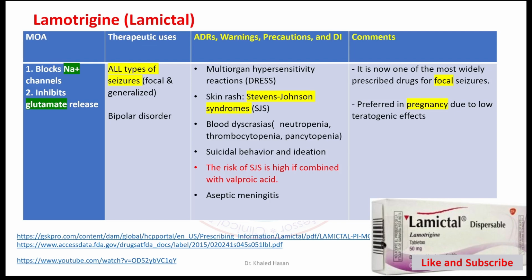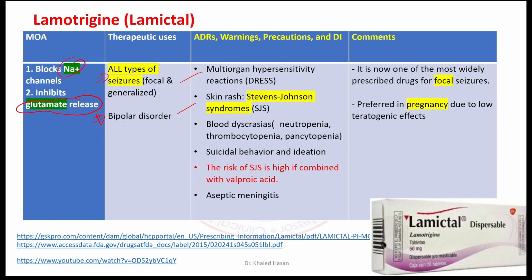Lamictal or lamotrigine works on two mechanisms: it blocks the sodium channel and inhibits release of glutamate. Lamotrigine, Lamictal, is beneficial for all types of seizure and could be used for bipolar disorders. Lamotrigine could cause multi-organ hypersensitivity, DRESS syndrome, and Stevens-Johnson syndrome.